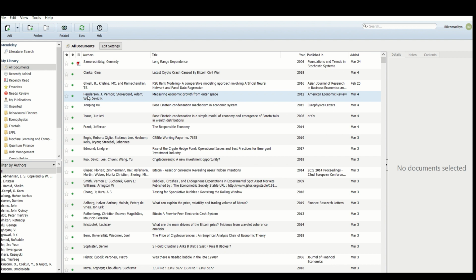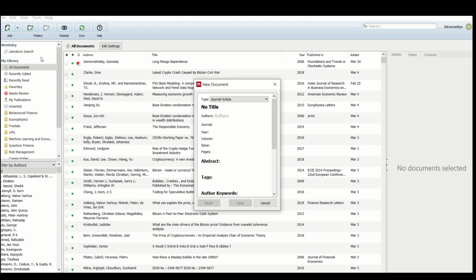This is Mendeley Desktop. To add a file, I would request all of you to go to Add, then Add Entry Manually, then select the journal article or book section or conference proceedings, whatever it is. Select it carefully. You can even select a computer program, a working paper, a web page, anything, but select it carefully. The default setting is journal, but don't go with the default setting unless it is a journal.